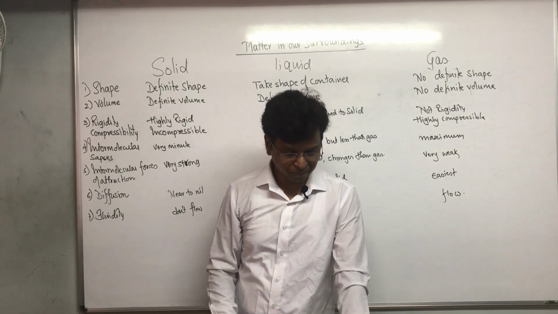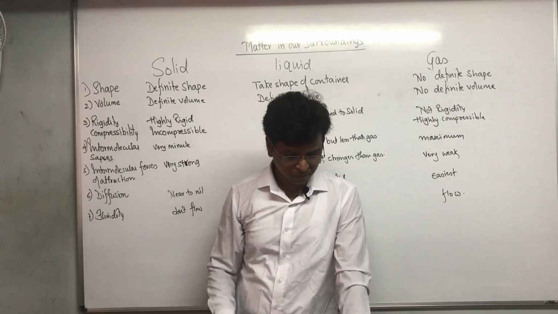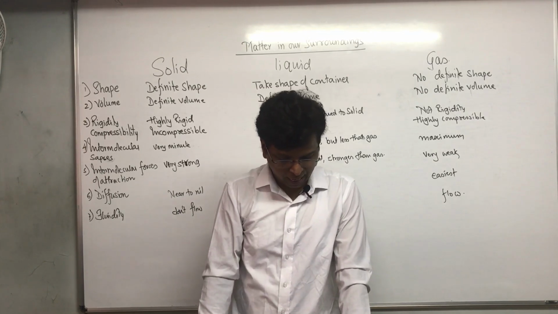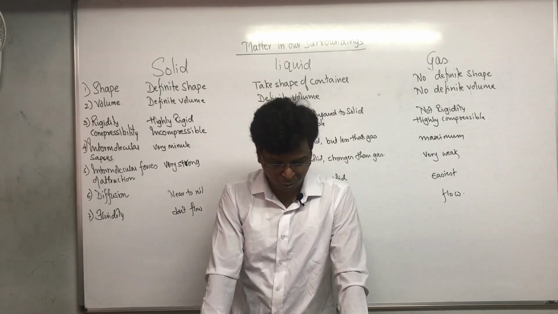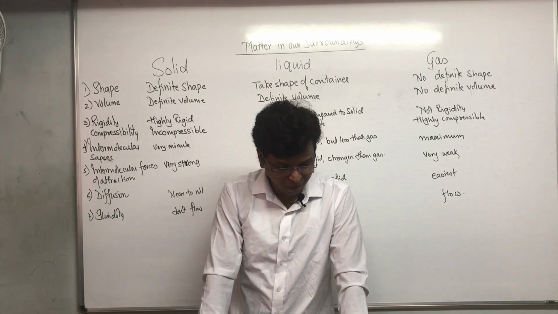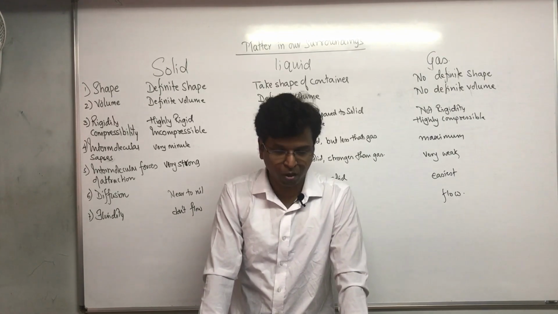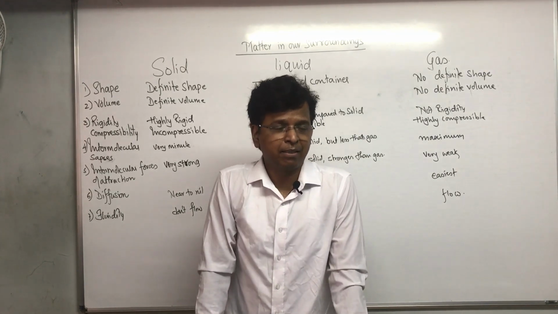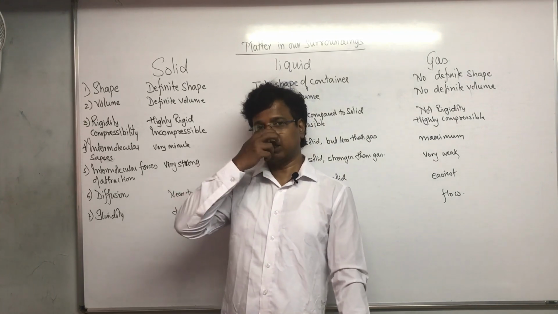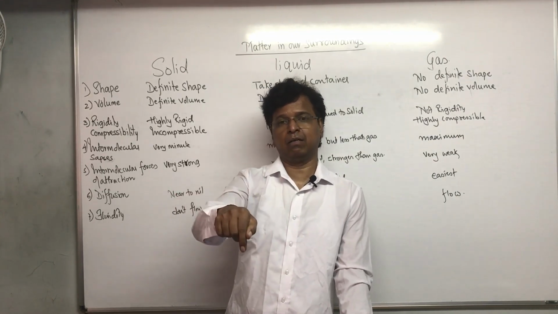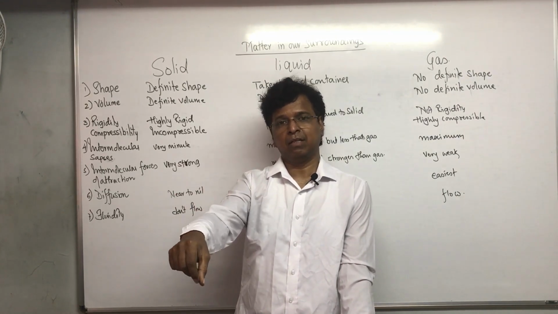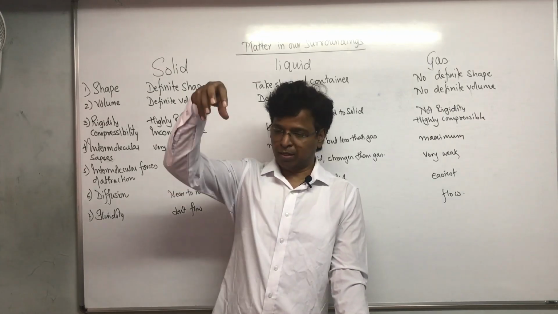Okay, my dear students. Liquids generally have lower density as compared to solids, but you must have observed that ice floats on water. See, basically, if you talk about the solid and liquid of the same matter, the solid will be denser. It will go and sit down.